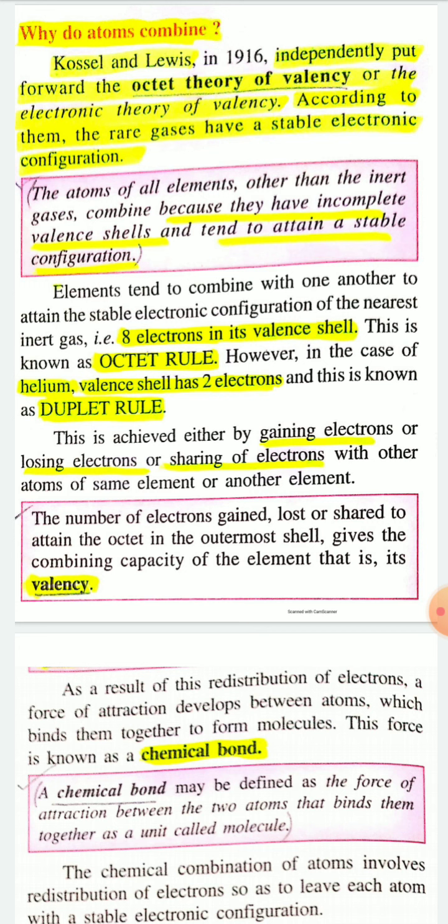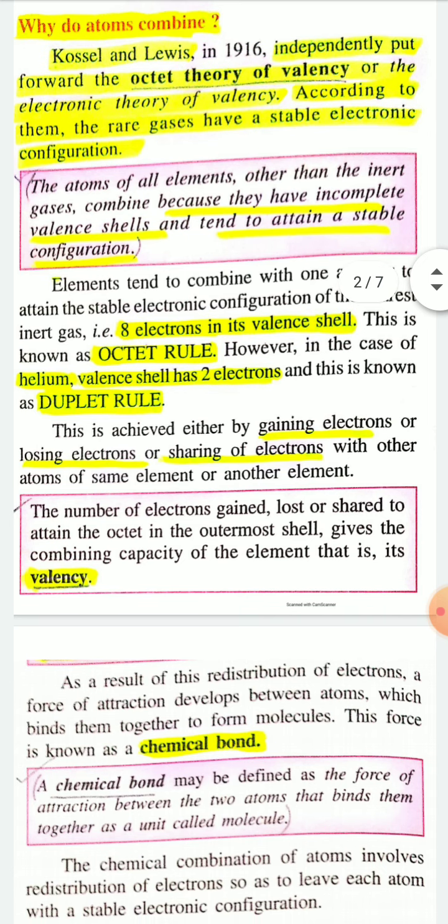So when chemically reactive elements combine with one another, they share electrons or transfer electrons or gain electrons, and therefore they develop a force of attraction between them, and this force of attraction is known as a chemical bond.